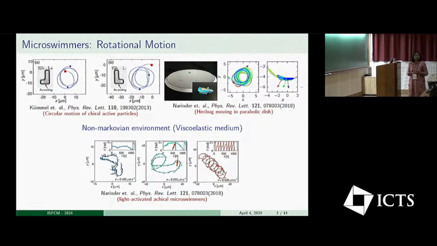In many situations, inertia has an unavoidable impact on microswimmer dynamics. Hence, in our work, we took an interest in the dynamics of an inertial achiral microswimmer in a non-Markovian environment, by considering an Ornstein-Uhlenbeck particle model.